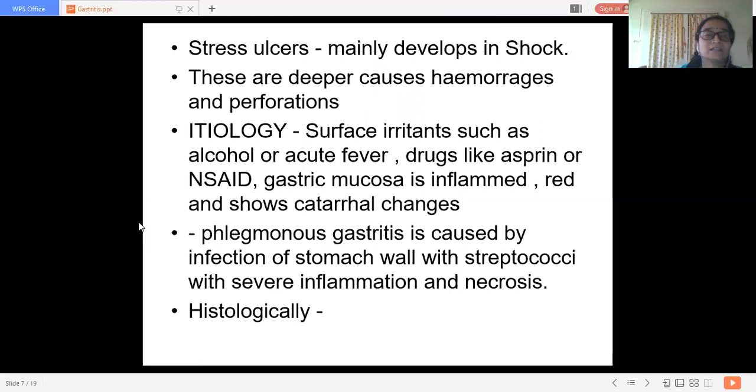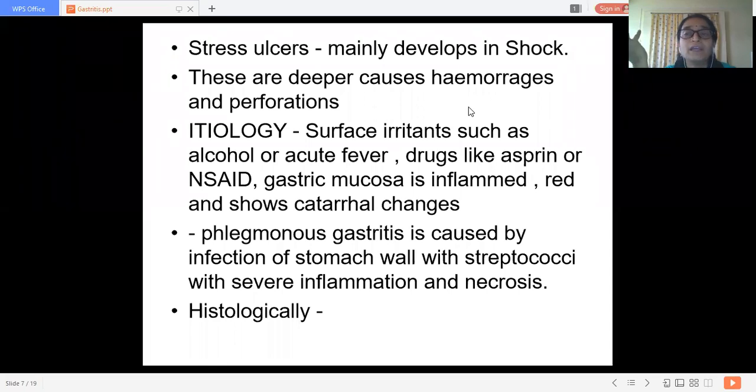Now, the stress ulcers. The hemorrhagic ulcers are superficial, but stress ulcers are deeper. Stress ulcers mainly develop in shock, and they cause hemorrhages and perforation.